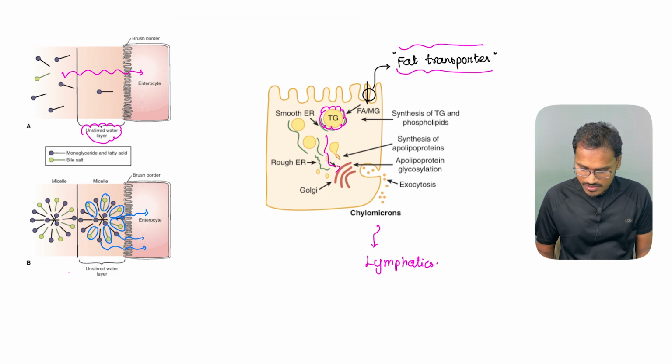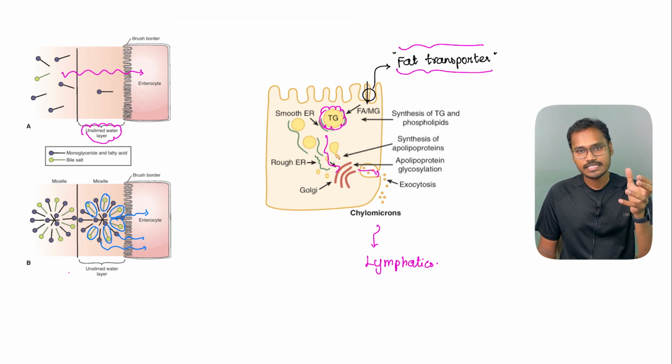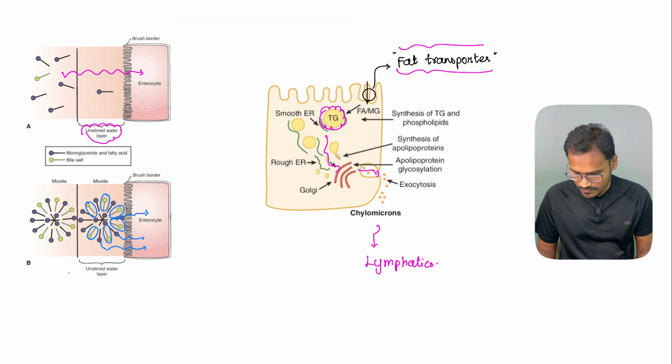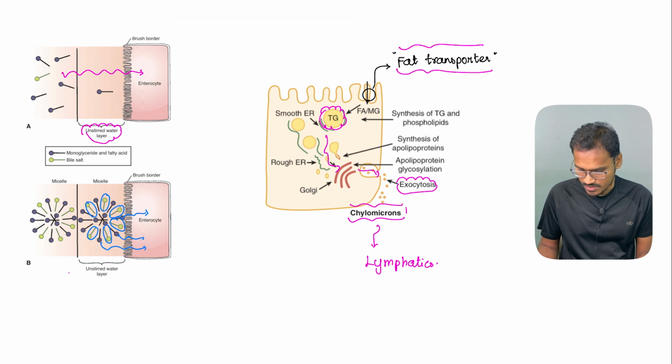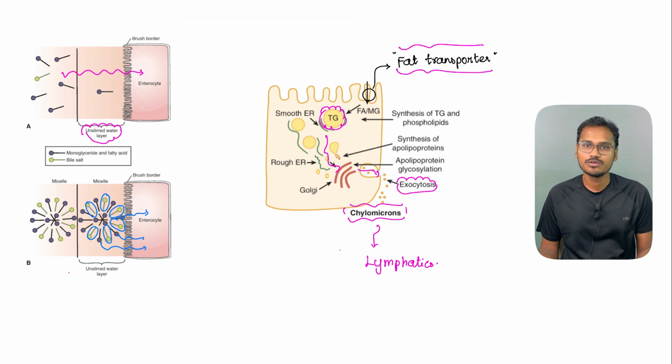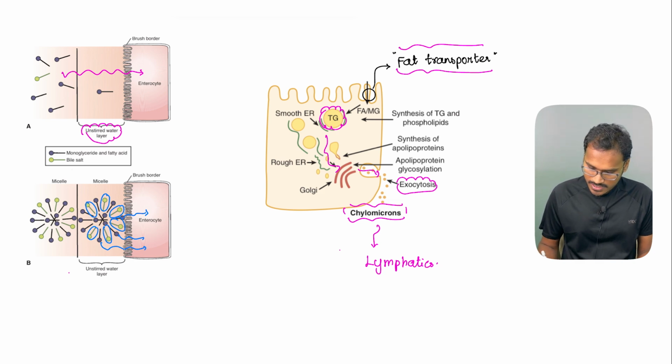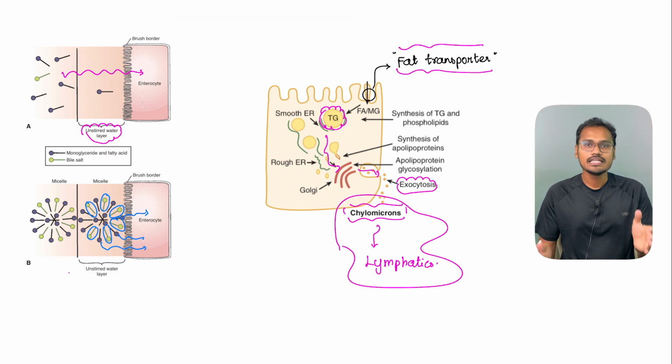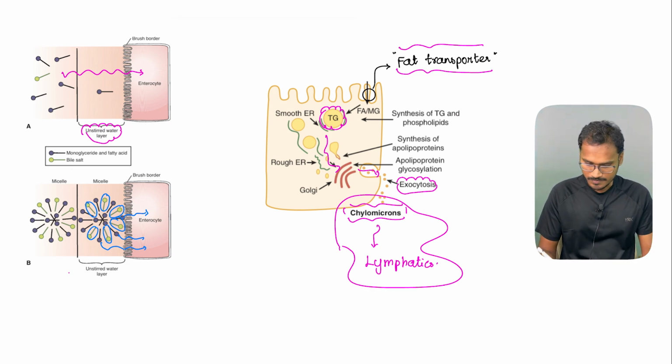What is the importance of this is, these triglycerides can be transported into the blood. From inside the cell, they will form triglycerides, and through the process of exocytosis, they will come out and bind with a substance called chylomicrons. These chylomicrons later on will go into the lymphatics. From the lymphatics, they go into the blood vessels. So that's the journey of fatty acids, from triglyceride back to triglyceride. Some of the free fatty acids can be utilized by the body directly also. So this is the entire journey of fat absorption.